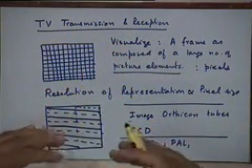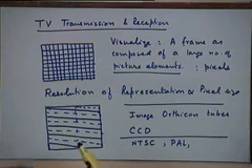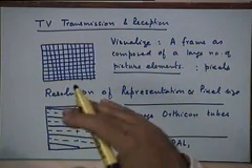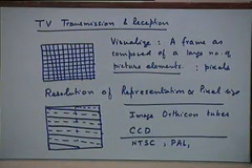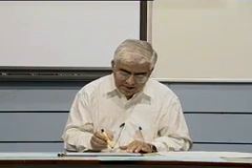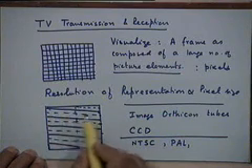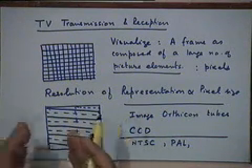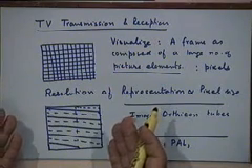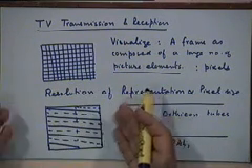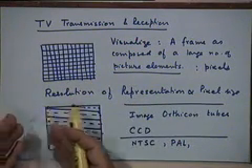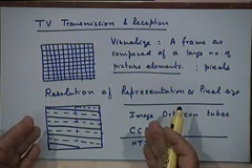Which essentially means that 1 by 525th of the total frame vertical size is good enough from the perception point of view of the eye, right. Now as far as the horizontal scanning is concerned, actually there is no quantization of that kind, right. We are picking all the elements along the horizontal line, right.